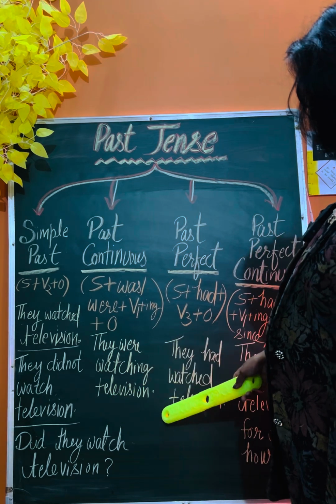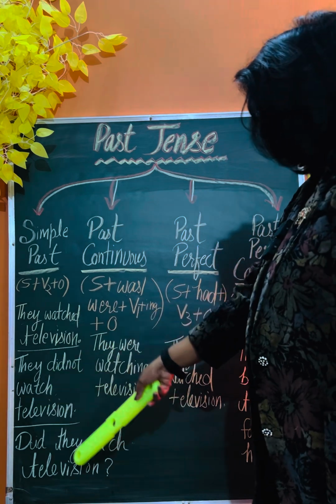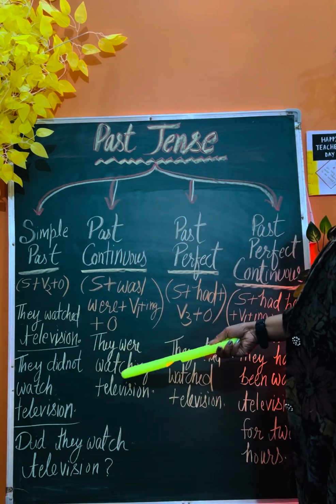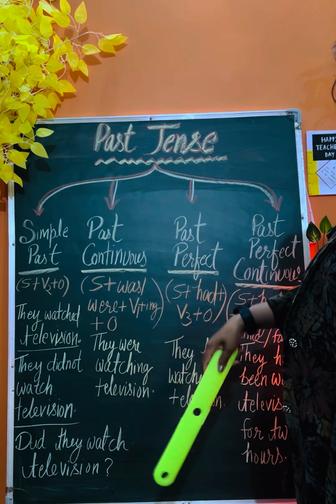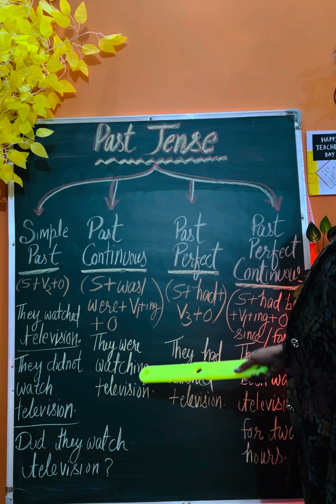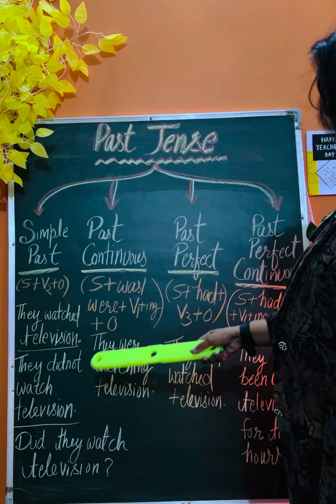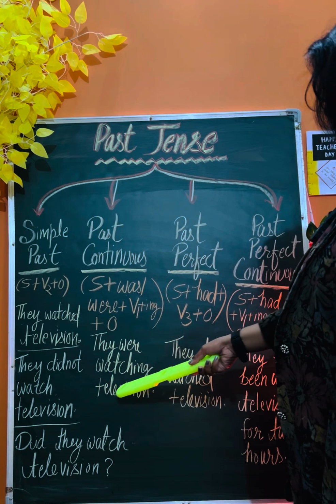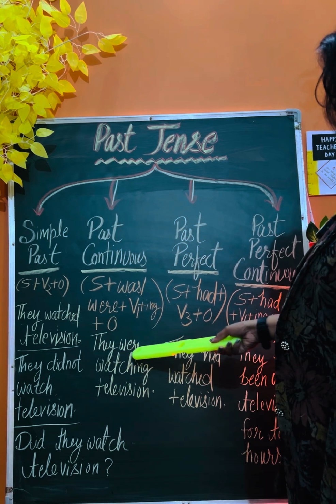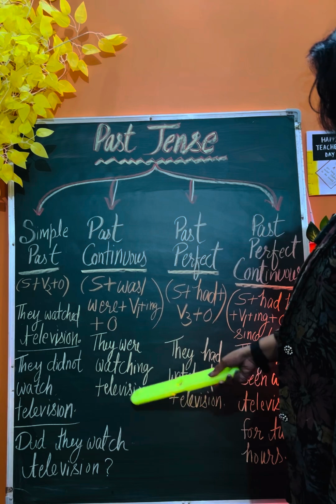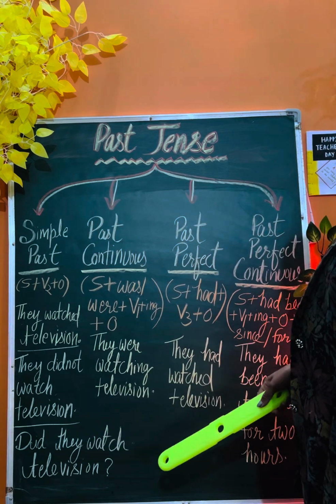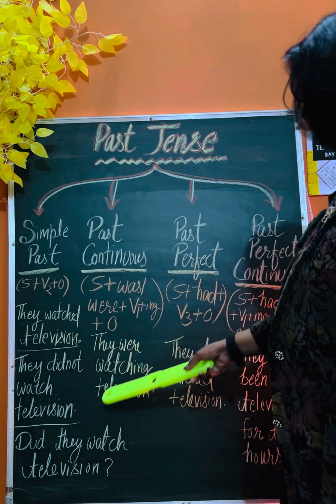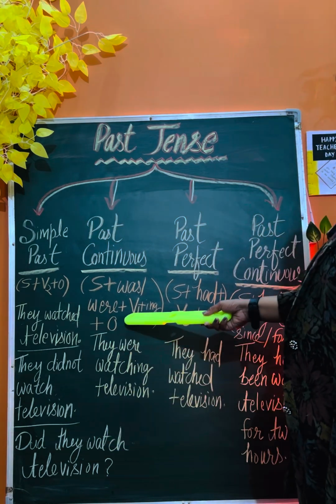Space was less, and that's why I couldn't change it into negative and interrogative. But we can change it orally, so that you get a fair idea of how it is done. They were watching television will be changed to: they were not watching television, and were they watching television? This way negative and interrogative will be framed in the past continuous type.